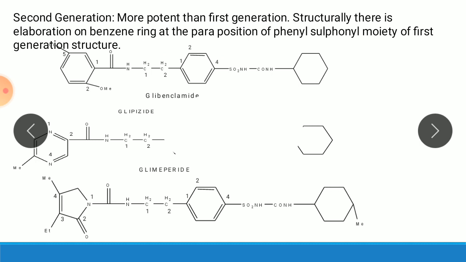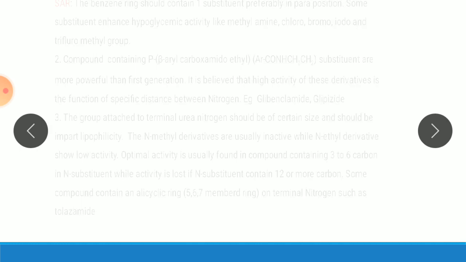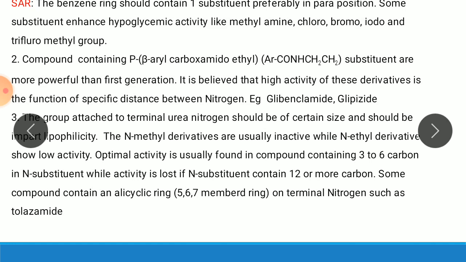Now if we see the SAR, the first point: the benzene ring should contain one substituent, preferably in the para position. Substituents enhance hypoglycemic activity, like methyl, amino, chloro, bromo, iodo, and trifluoromethyl groups.